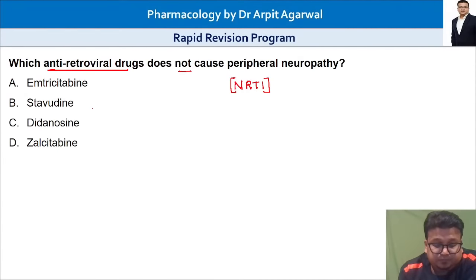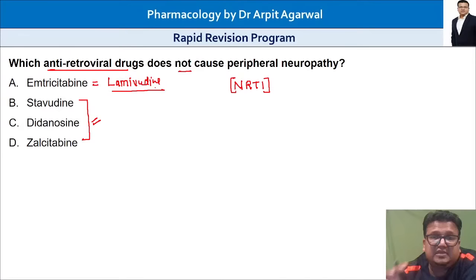Yes, very good, very good. All these drugs cause neuropathy. Emtricitabine, which is nothing but a long-acting lamivudine; emtricitabine and lamivudine are the same drugs. Lamivudine is given twice a day.